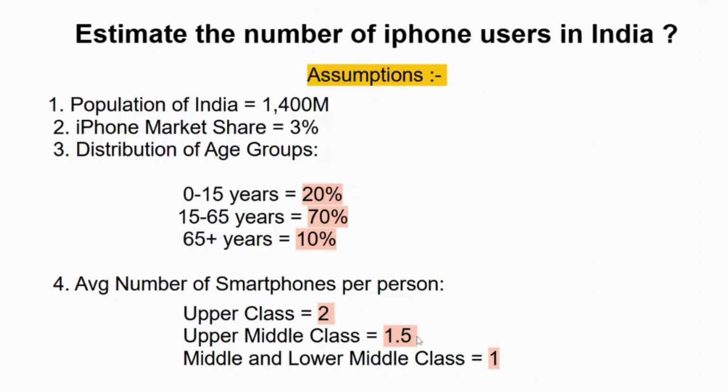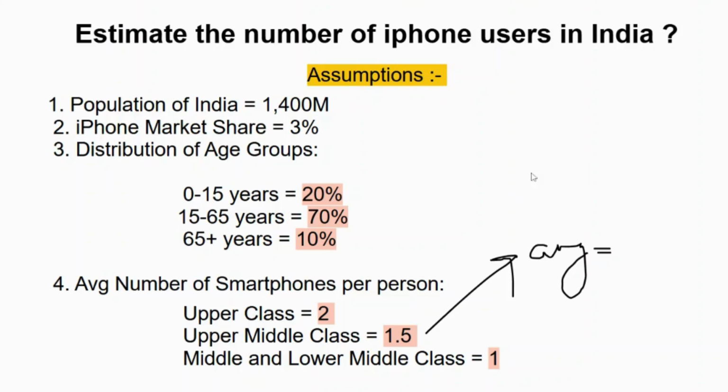Now, here 1.5 does not mean that one person would have 1.5 smartphones. Obviously, it is an average. For example, how would we calculate it? We would take the total smartphones and divide by the total number of people.